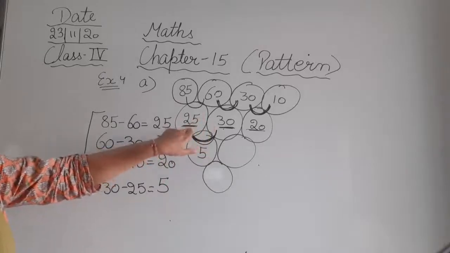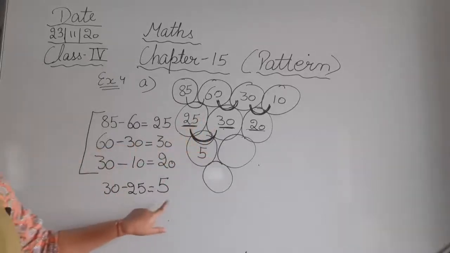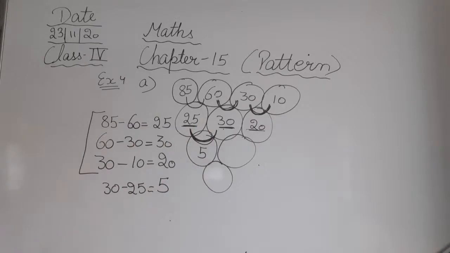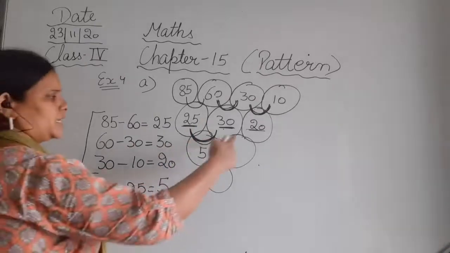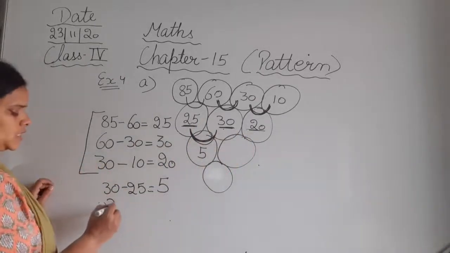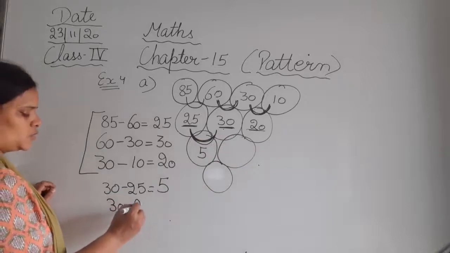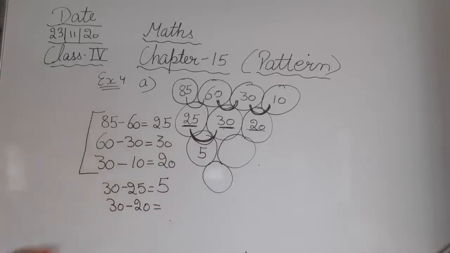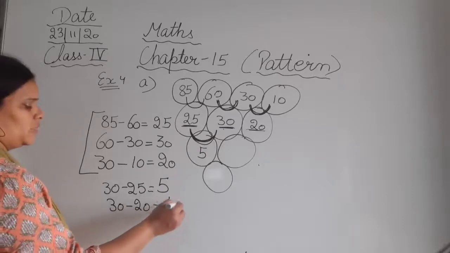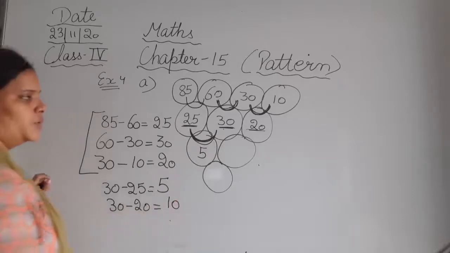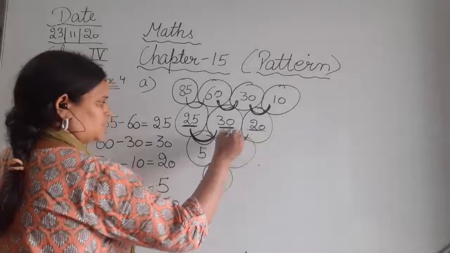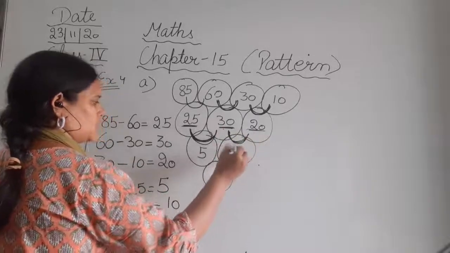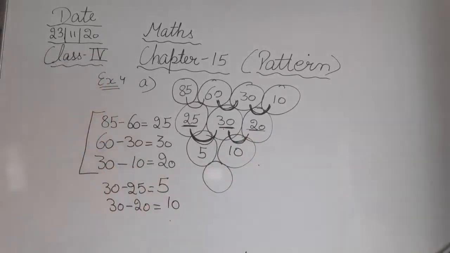30 minus 25. So 30 minus 25 is 5. Next, 30 minus 20. So 30 minus 20 will be 10. 30 minus 20 is 10.